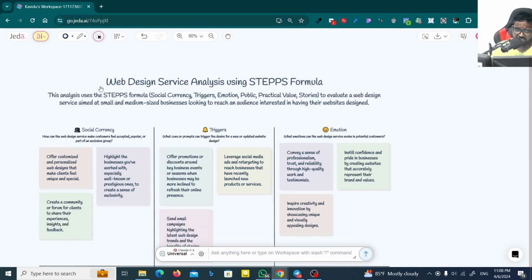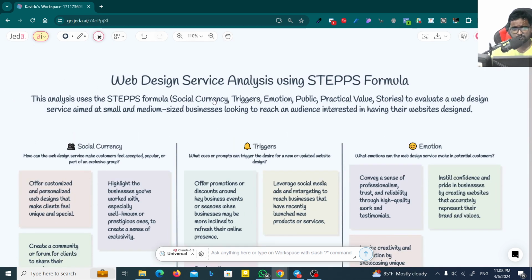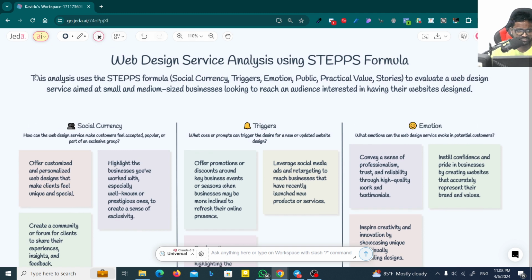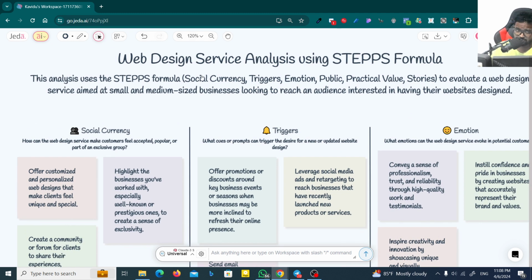By the way, let's learn about how we can use the STEPPS formula to market our content, maybe digital products or digital services or physical products or services. Okay, guys, and here this analysis uses the STEPPS formula: social currency, triggers, emotions, public, practical values, stories. This was introduced by, I think, Jonah, wait, actually it's Jonah Berger. Okay, Jonah Berger was the one who introduced this formula.